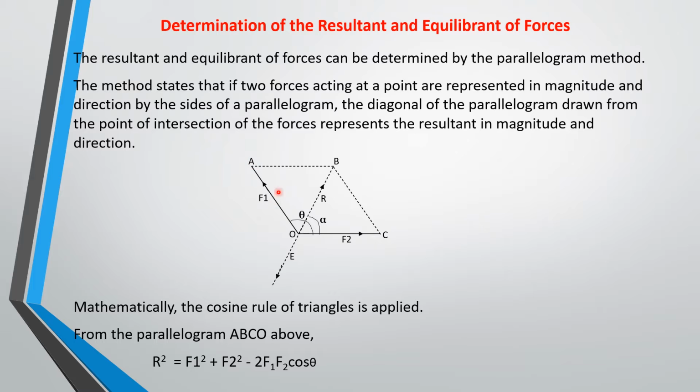So mathematically, the resultant can actually be calculated using the cosine rule. Please, you need to review your cosine rule in mathematics. The cosine rule is applied when you have a triangle with two sides and an included angle. You can use the cosine rule to find the unknown side, which is the top side, or the unknown angle if you have all three sides given to you.